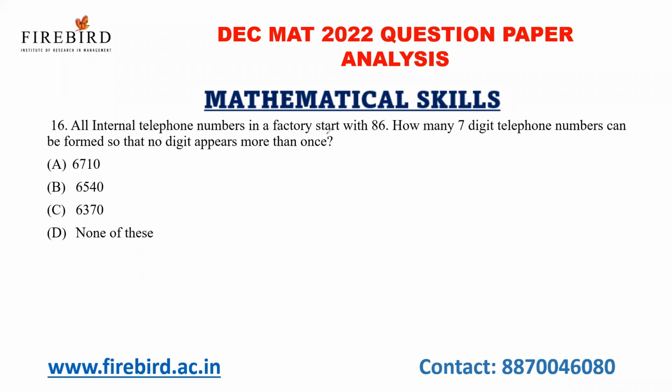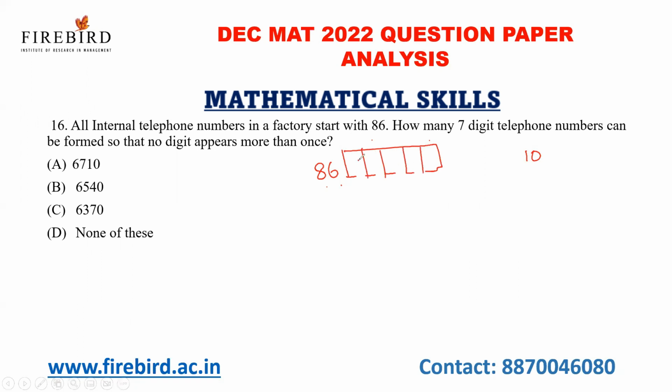All internal telephone numbers in a factory start with 86. How many 7-digit telephone numbers can be formed so that no digit appears more than once? So 8 and 6 are already used. Remaining 5 digits, because I'm going to form a 7-digit telephone number. In total, how many digits are there? 10 digits. Already I have used 8 and 6. So remaining, how many digits are there?